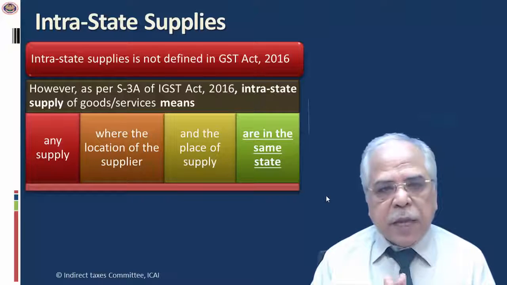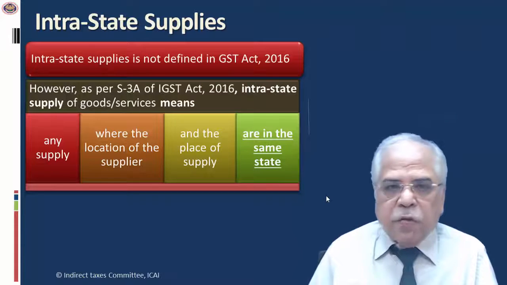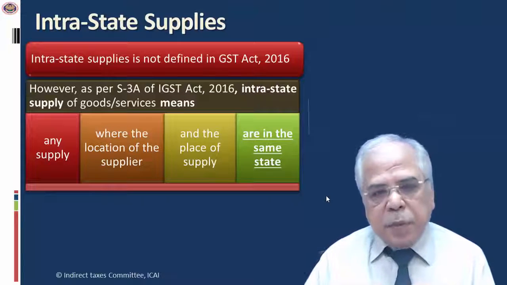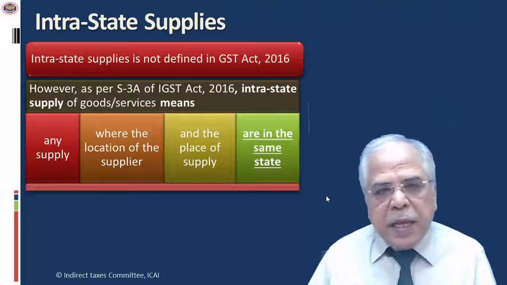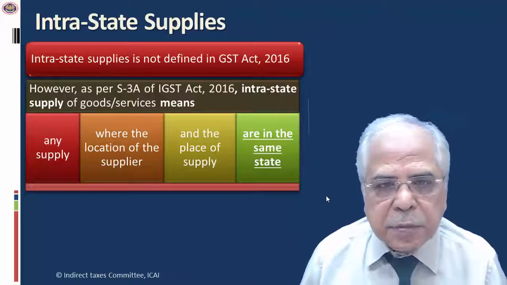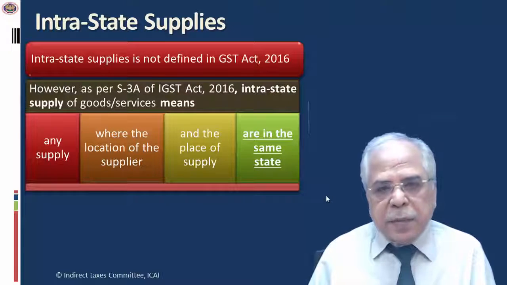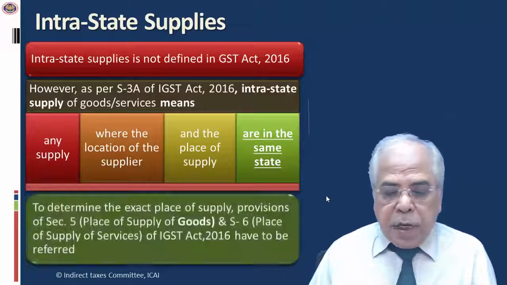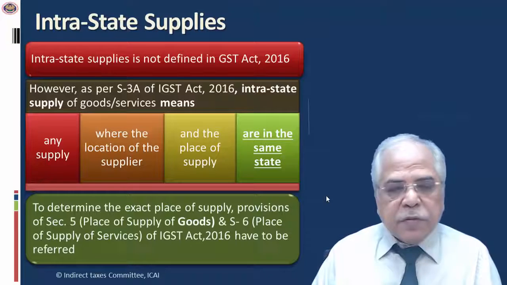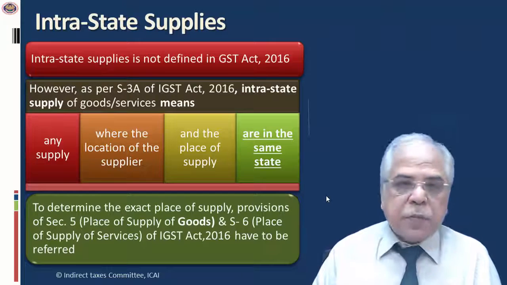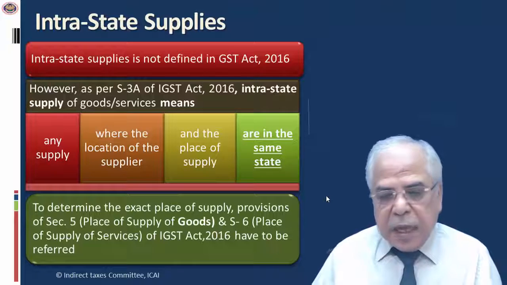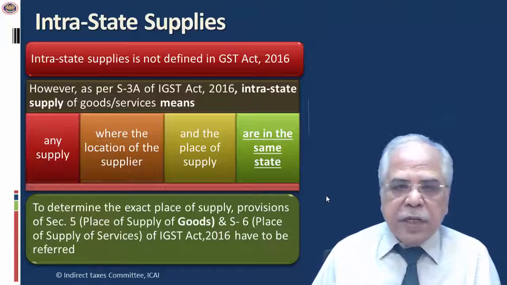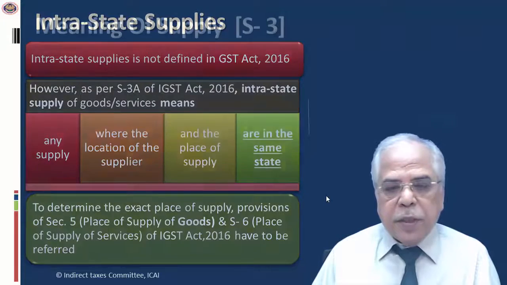And similarly, location of the supplier has been defined in Section 2. So we have to go by that section to decide. And if both these conditions are met, that is the location of the supplier and the place of supply are in the same state, then it will be intrastate supply subject to CGST and SGST. To determine the exact place of supply, the provisions of Section 5 and Section 6, place of supply of services, of the IGST Act have to be referred to and followed, which is a different subject, and we will deal with that particular topic later.